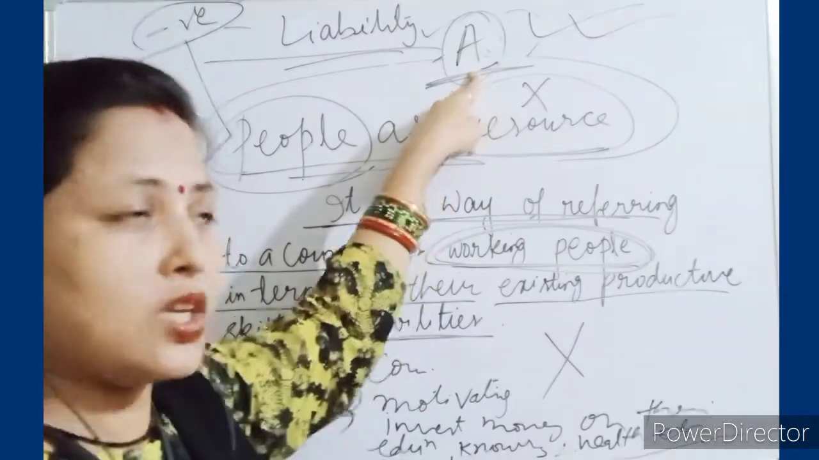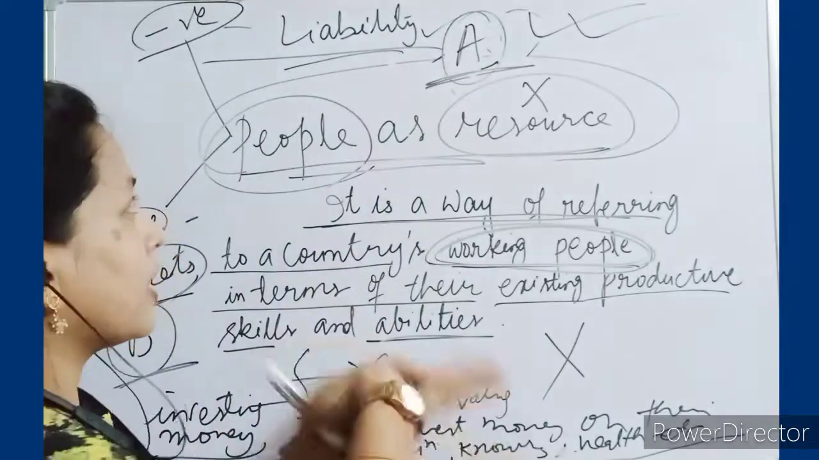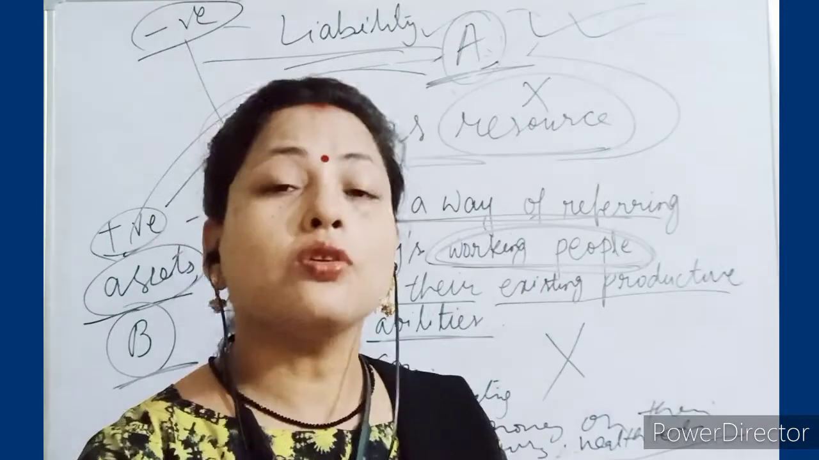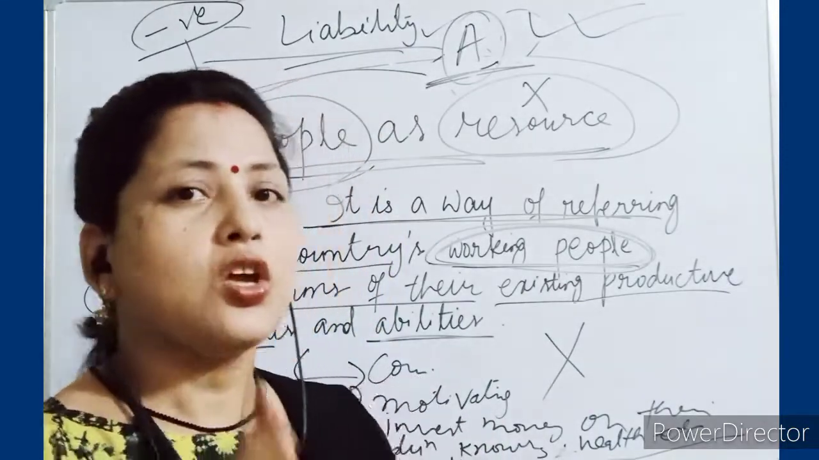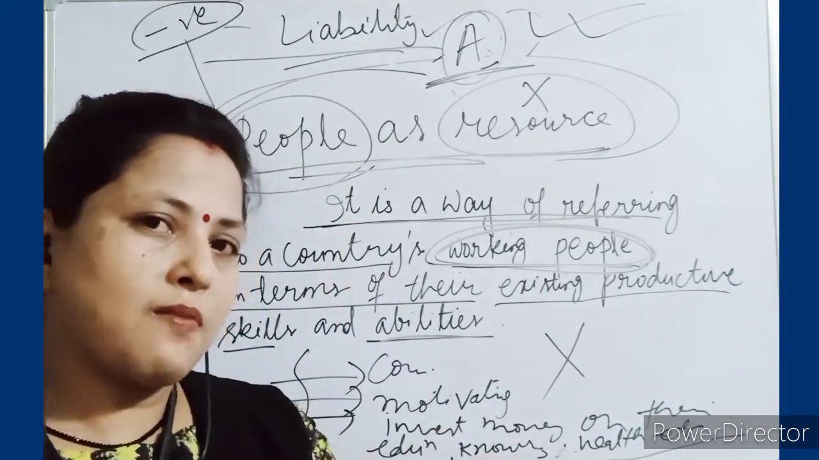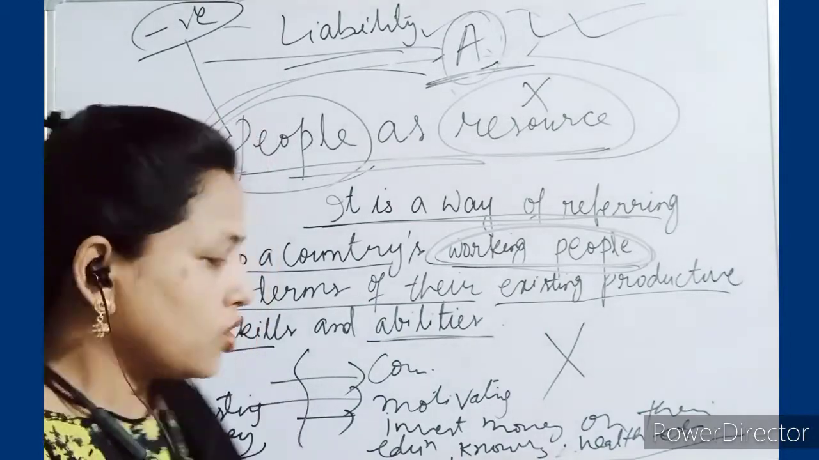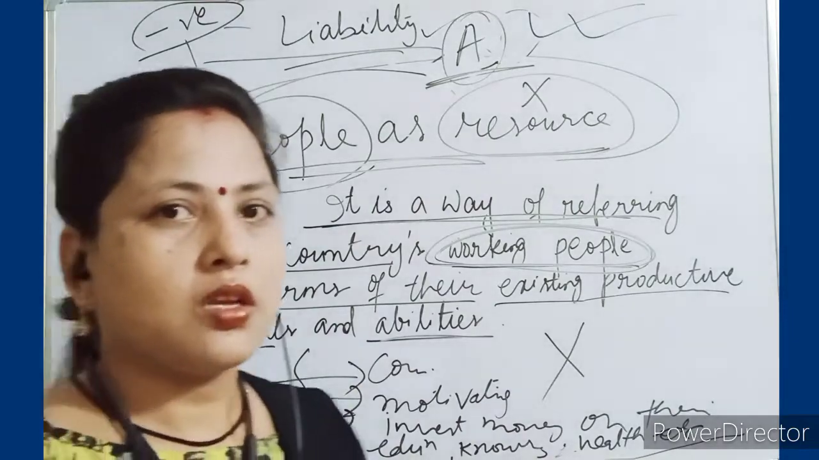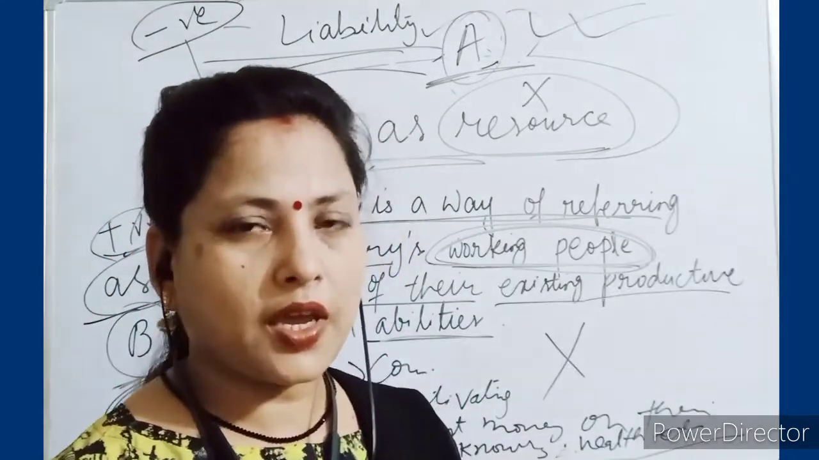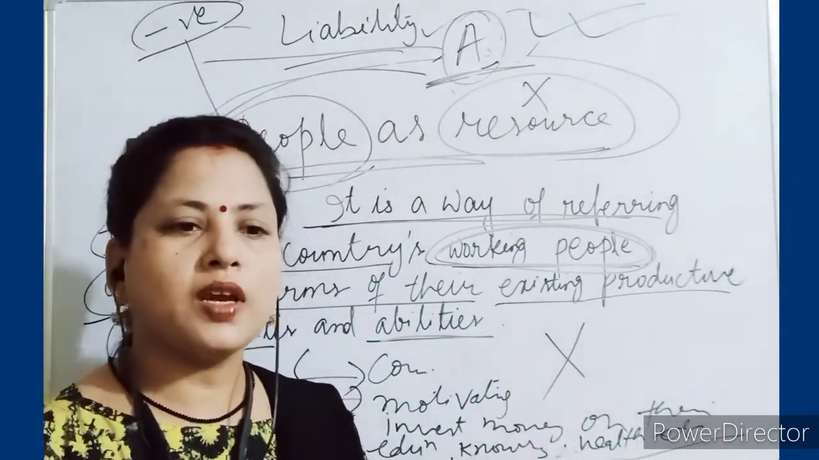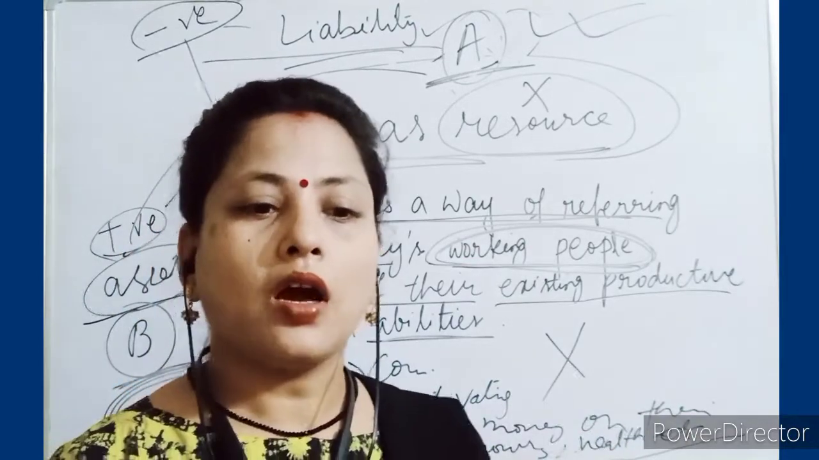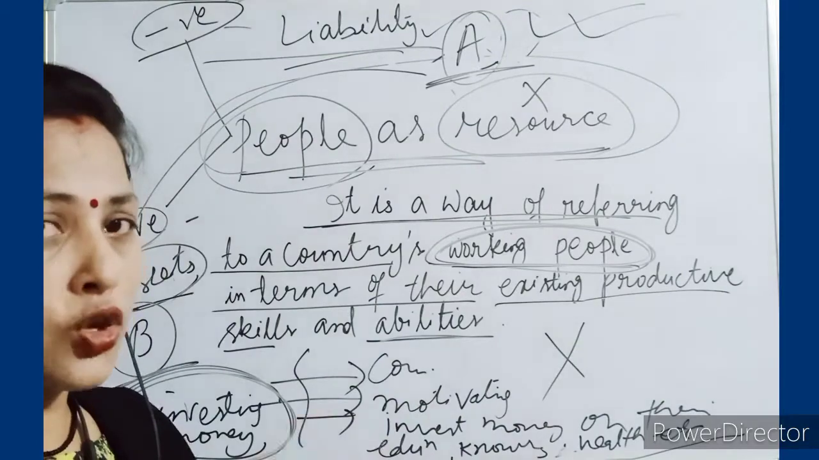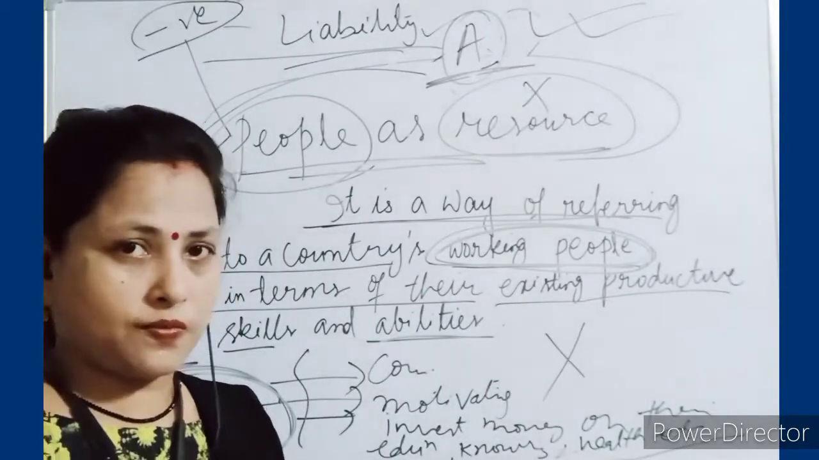We are investing money on these people so that we can convert them, what? To liability. Sorry, to assets. Are you getting me? So we can convert those liabilities to what? Assets. So what is this investment called? Human investment. Okay. And this human capital can be improved. How? By investing money on them, then only the human skill and knowledge will be improved.